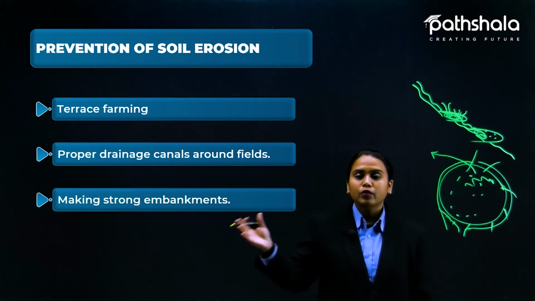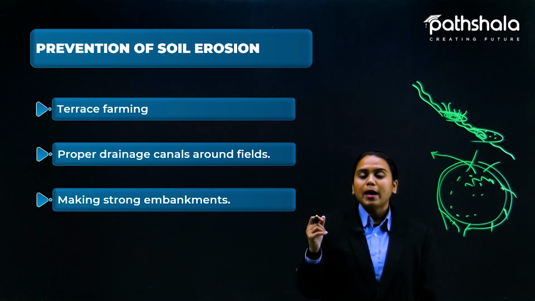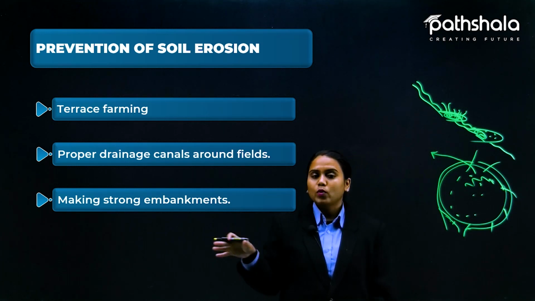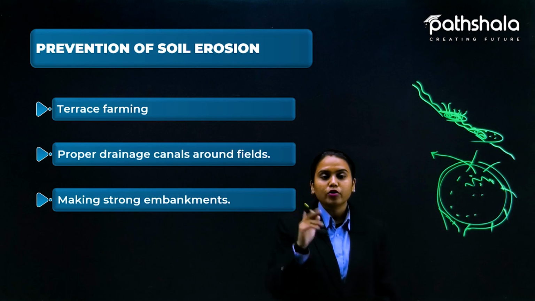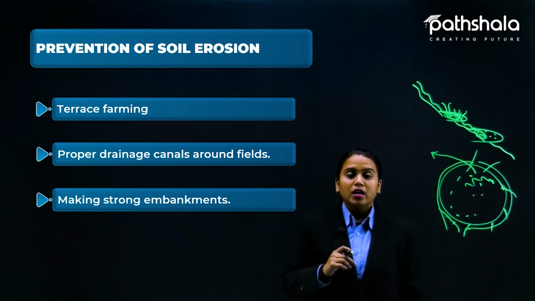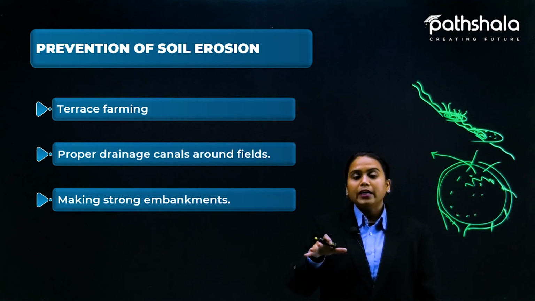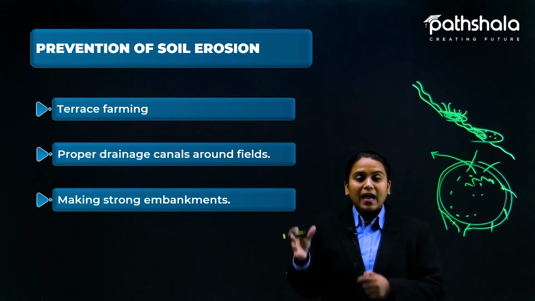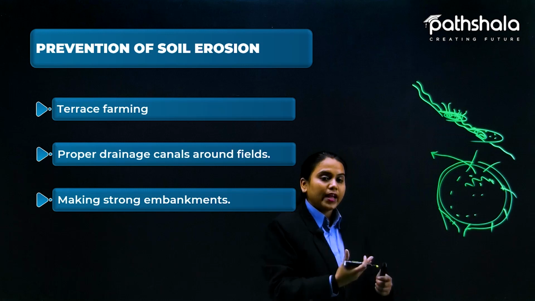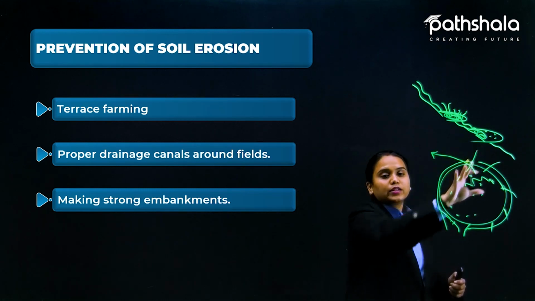Now the third one is making strong embankments. Yes, this one is most important. Like I have told you about the Khadian system also. When the rain comes, it is going to wash away all the topsoil. So that is again going to be protected. Likewise, we have made the terraces here.